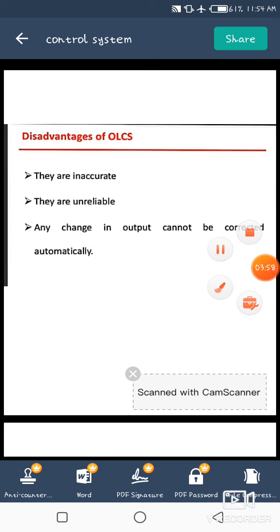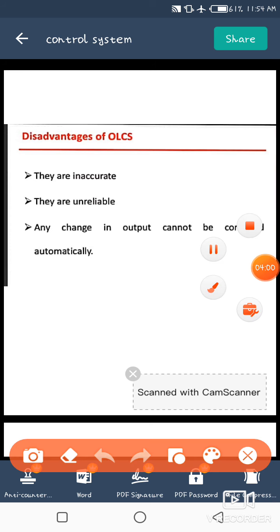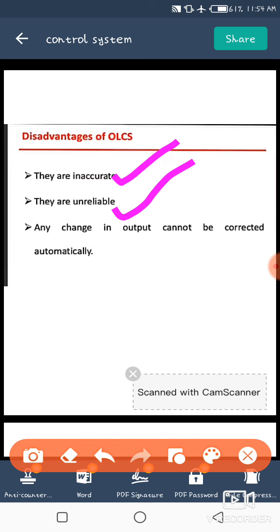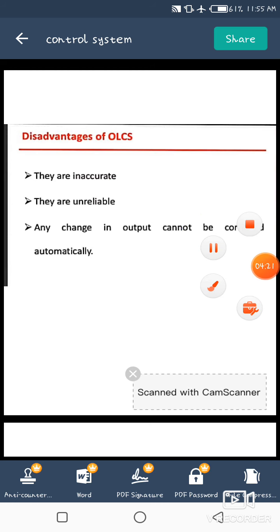They are very slow to obtain output and are not reliable. So we can say that they are inaccurate, unreliable, and any change in the output cannot be corrected automatically. So these are the disadvantages of OLCS.